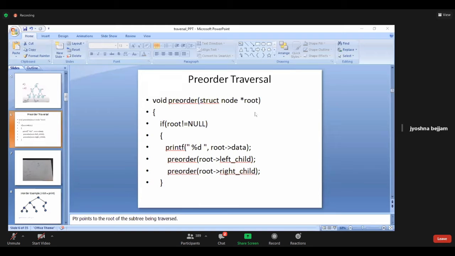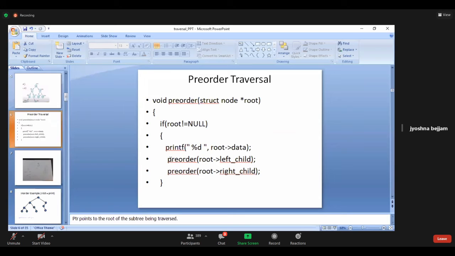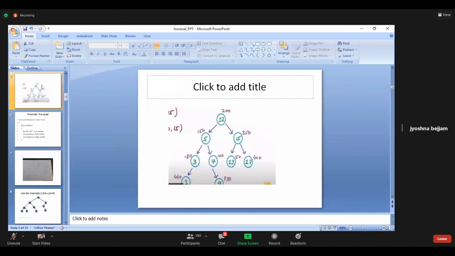My root value is 150, right? Is 150 equal to null according to the diagram? No. Then what am I doing? Printing the root's data. What is the root's data? Root is 150, so 150 of data. What am I printing here? I'll show the diagram. 150 of data is 5. Agree? 5 I am printing.